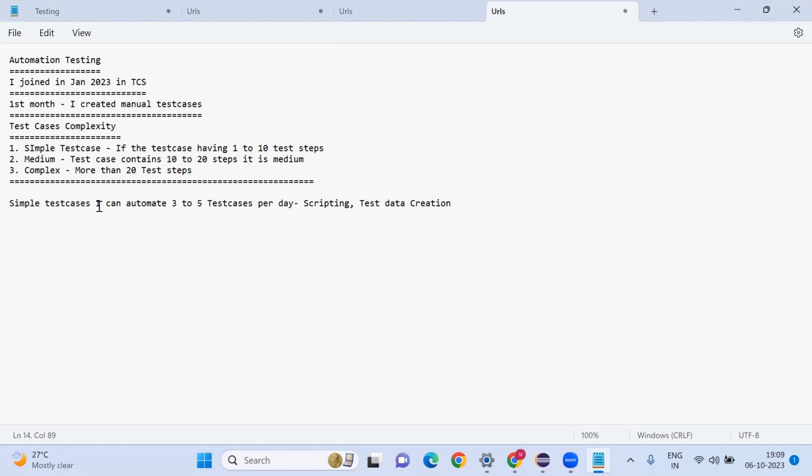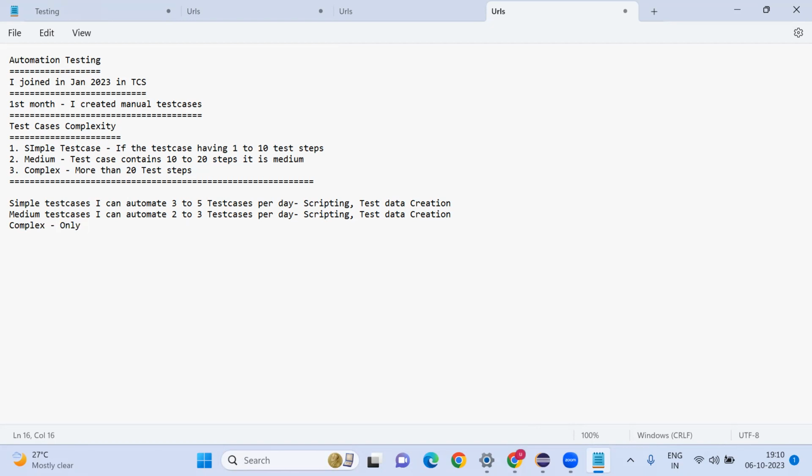Then if it is medium test cases, max 2 to 3. Then if it is complex, only one test case per day. You can say this, it is the genuine one.